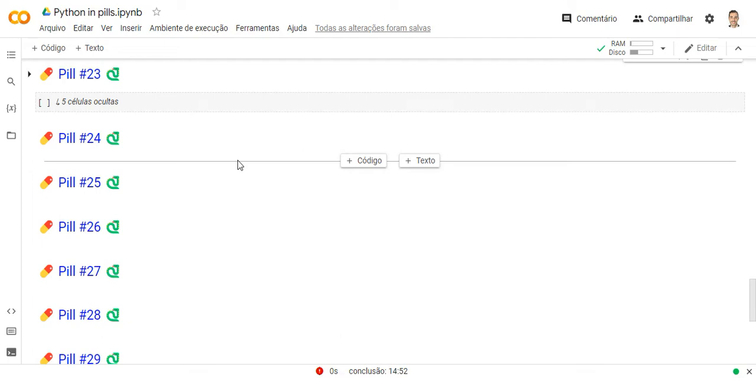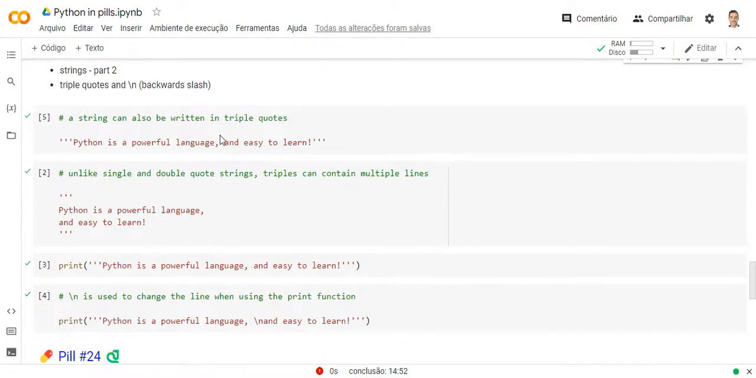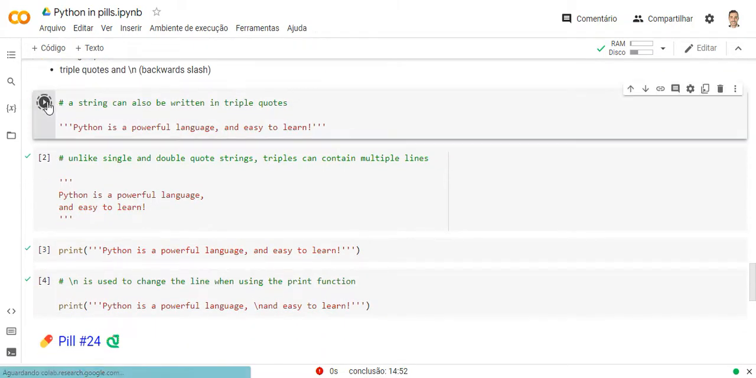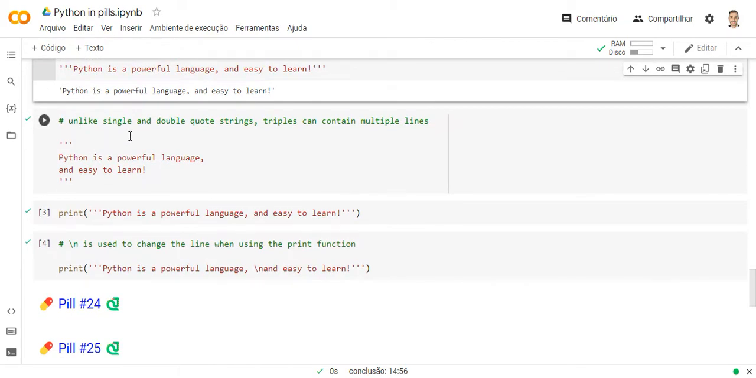In the previous pill, I started the topic of strings, talking about single and double quotes. Now, I'm going to talk about triple quotes and backslash. You notice I can use triple quotes normally. Look, it's okay. Unlike single and double quote strings, triple quotes can contain multiple lines.